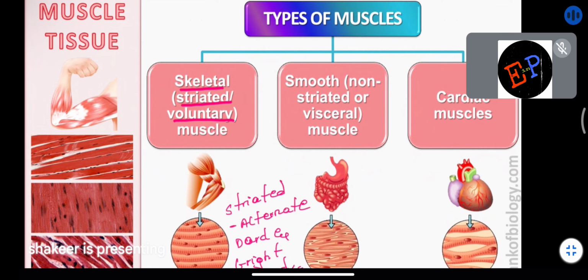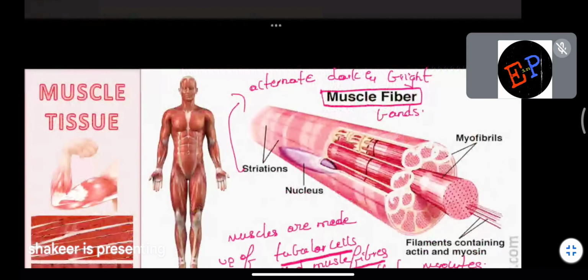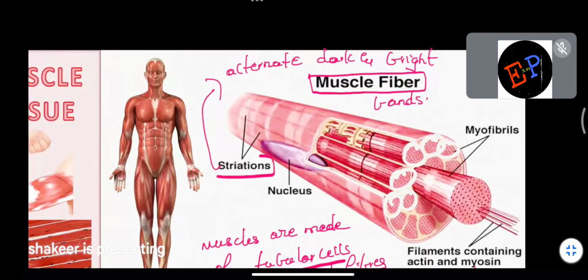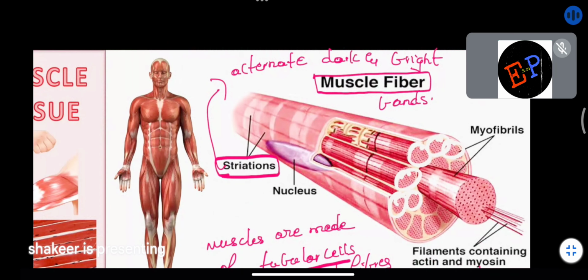See, in the figure here you can see the striations which are present. Striations means what? Here you will find a white color band, then the white band is followed by a dark color band. Then again you have a white color band, followed again by a dark color band. If this type of bands are present, then it is called striations. So, alternate dark and bright bands.